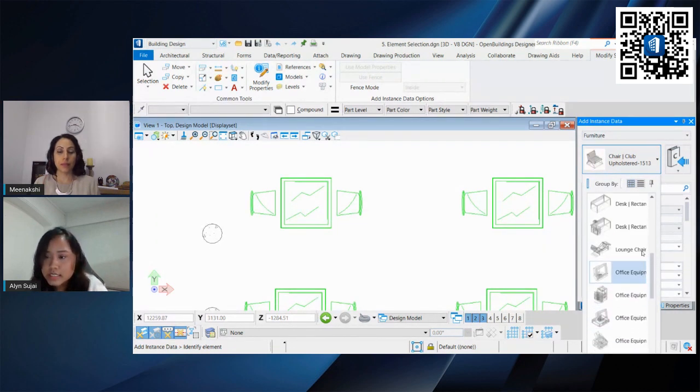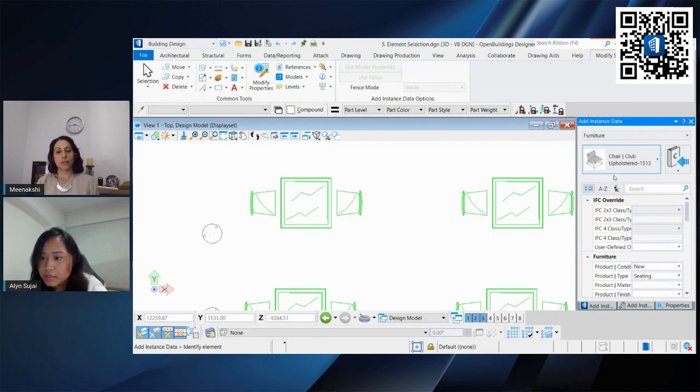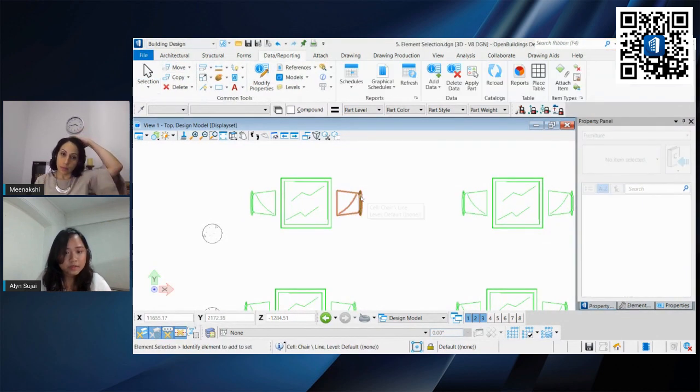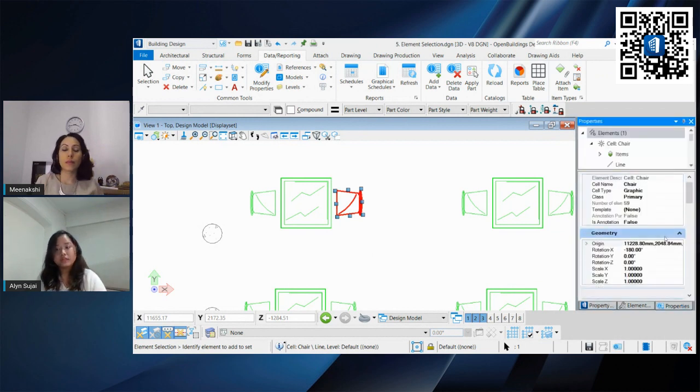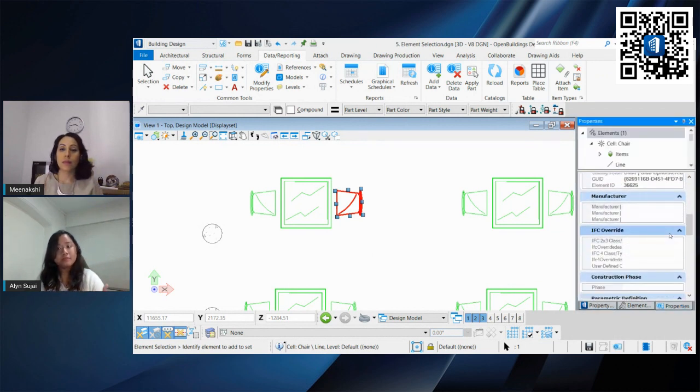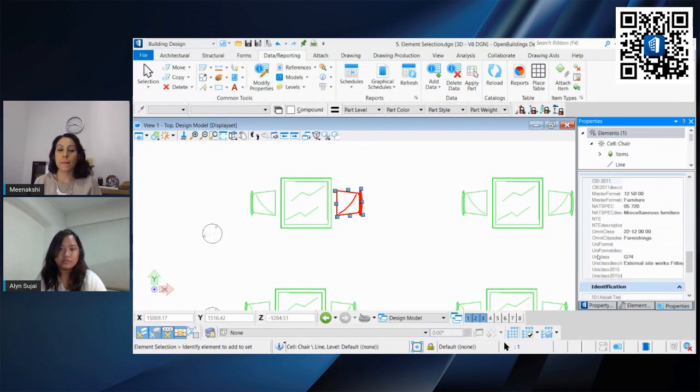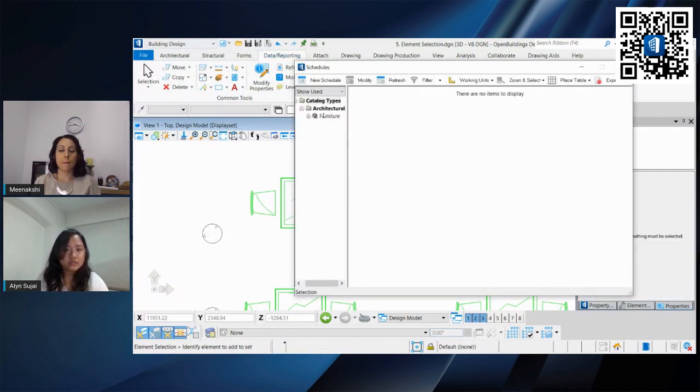In this case, let's use chair club upholster. We can left click to apply it to this. Now let us look at the properties. We have some BIM properties. So this is the manual way of doing it. If you look at the schedules, you can still quantify it, no issue.